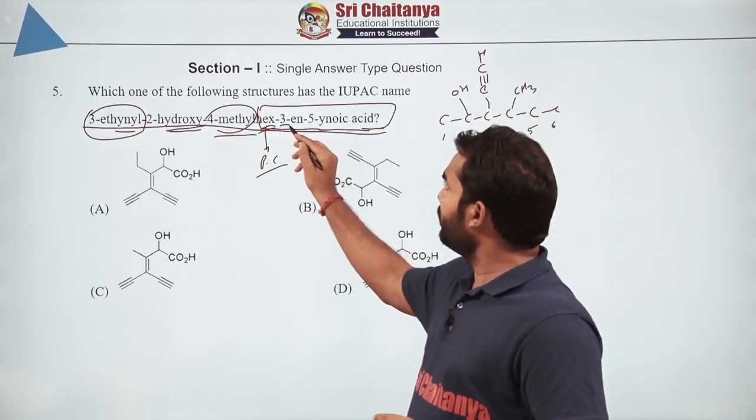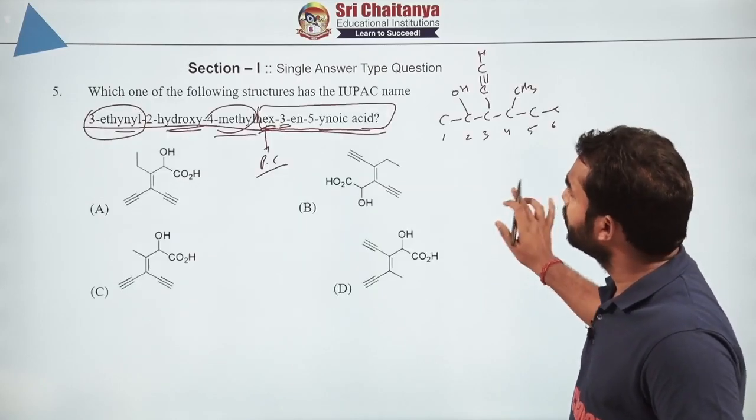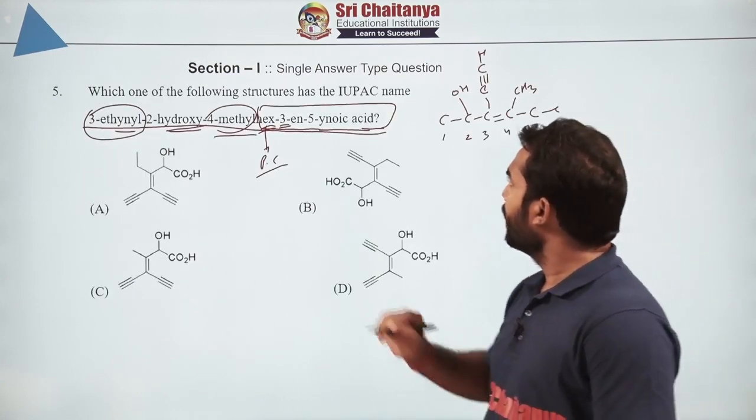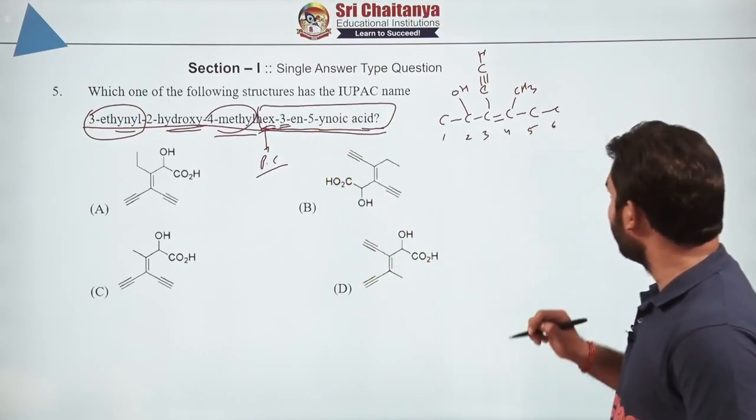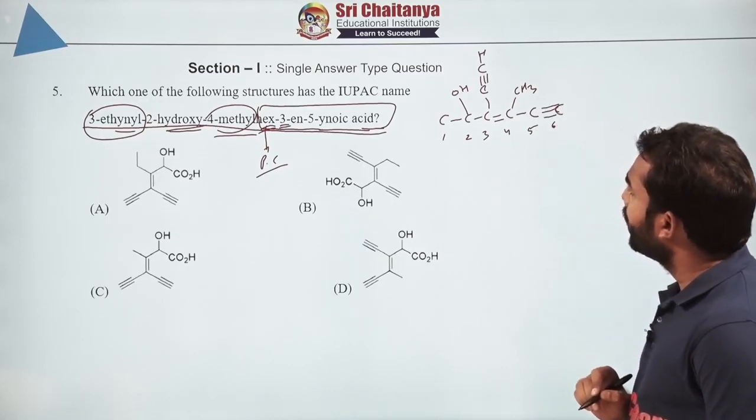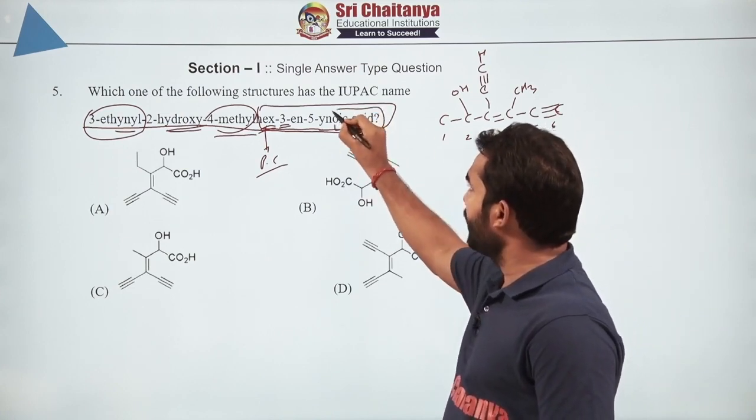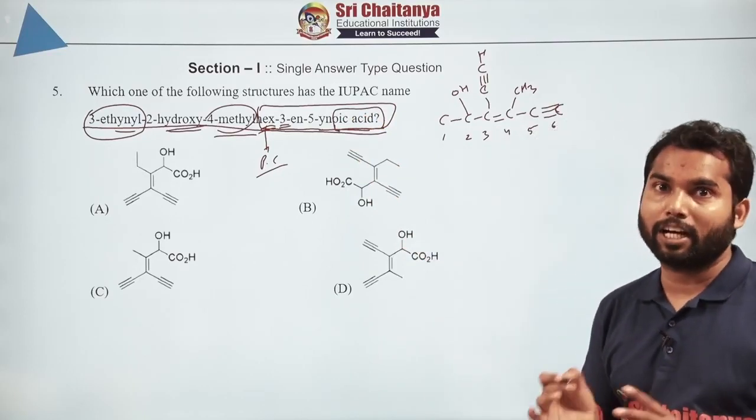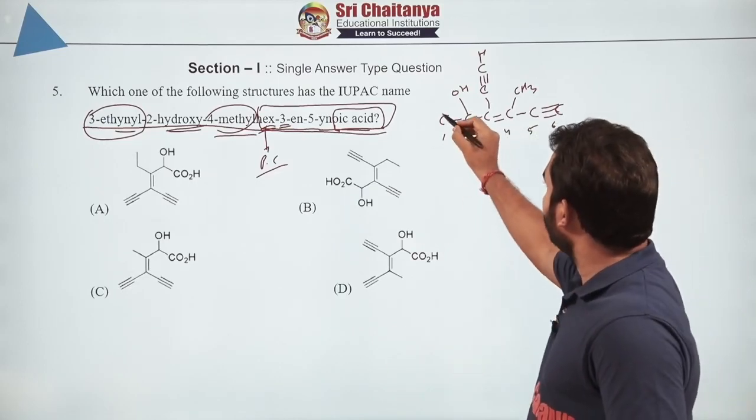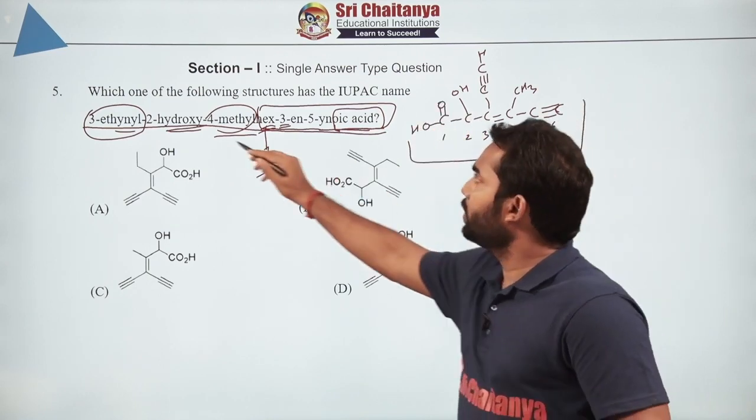And then at 3 we are having ene, means double bond. So number 1, 2 and 3 means we are having this one. At 3 we are having a double bond. And then 5-ynoic acid. At number 5 once again we are having a triple bond, right? And oic acid, as you can see very clearly, is a carboxylic acid. Whenever oic acid comes, whenever the name contains oic acid, by default it is at number 1. So at this particular carbon we will be having double bond O and OH.